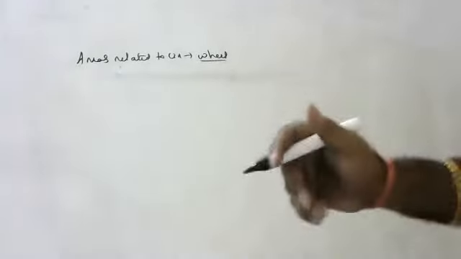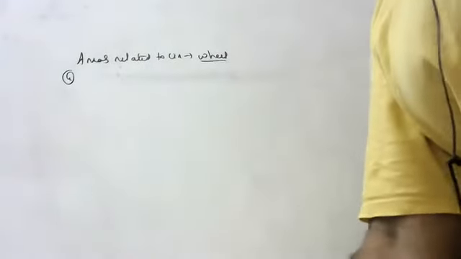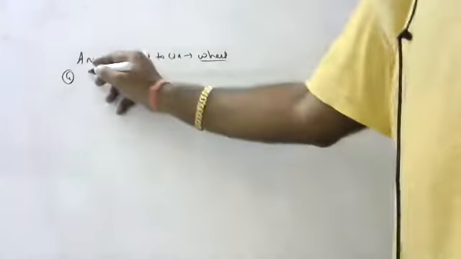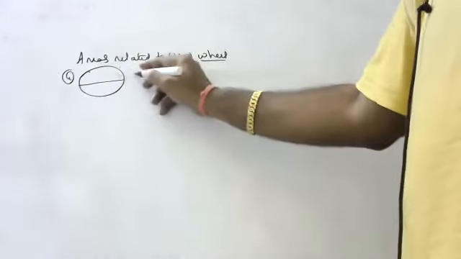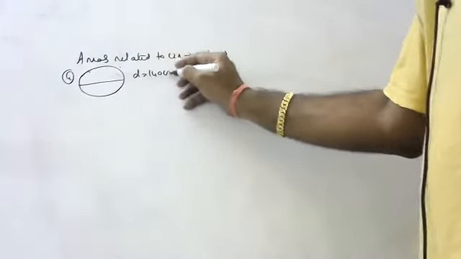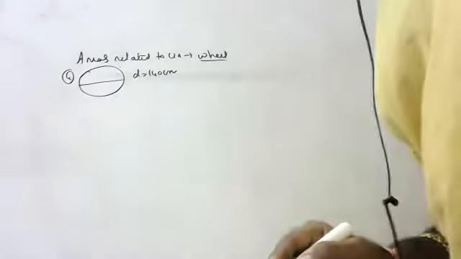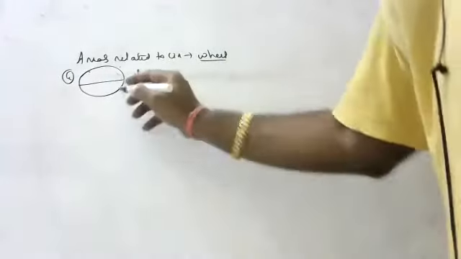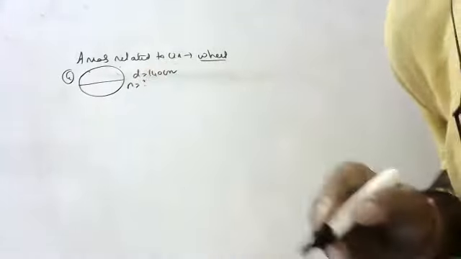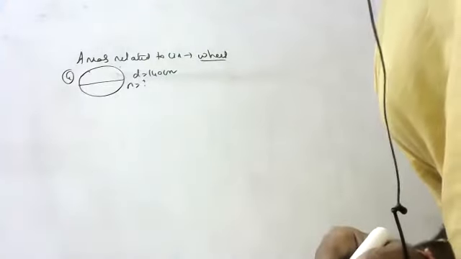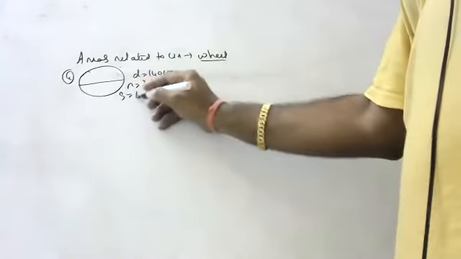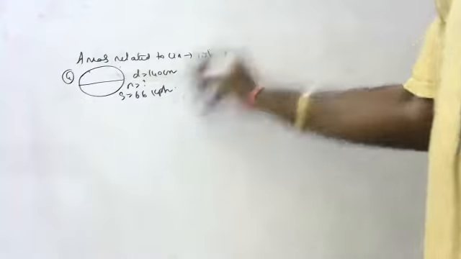Next question, children. The diameter of the wheel is 140 centimeters. How many revolutions per minute must the wheel make in order to keep a speed of 66 kmph? To go at 66 kmph, how many rotations does it have to make?